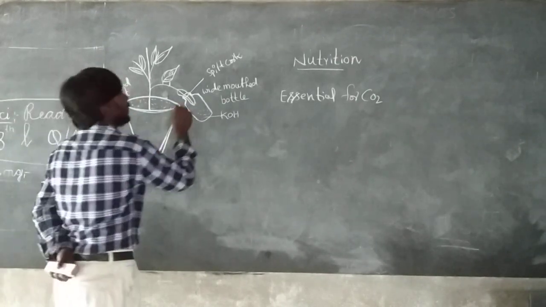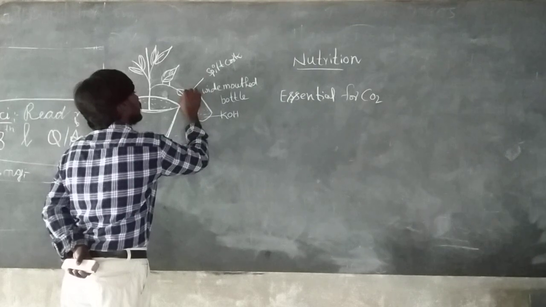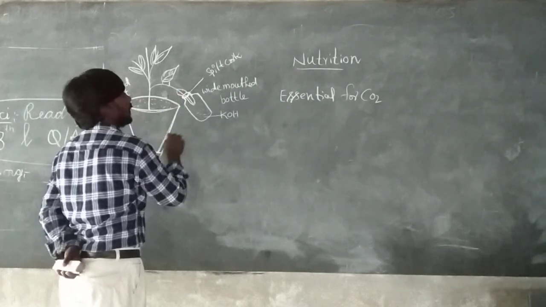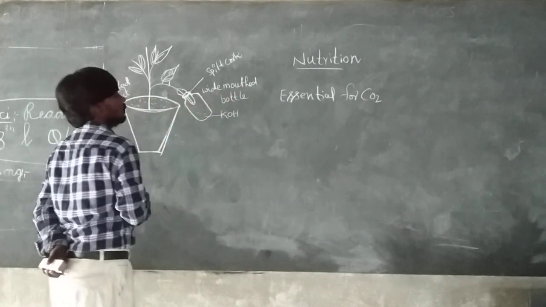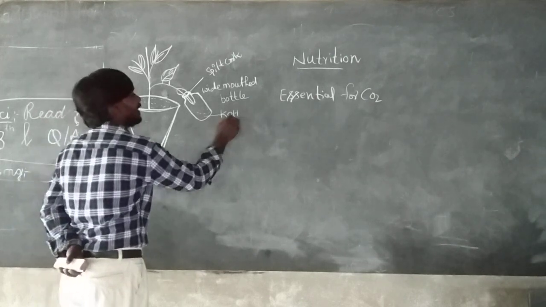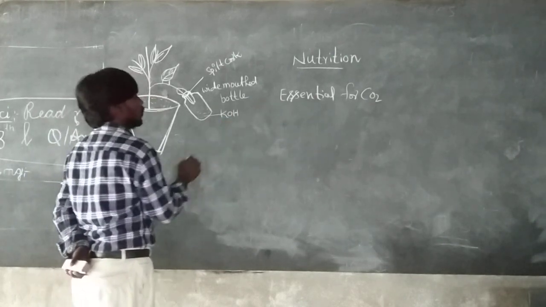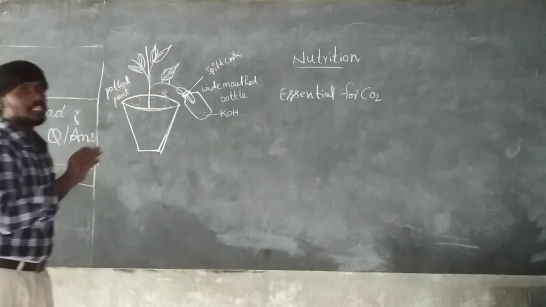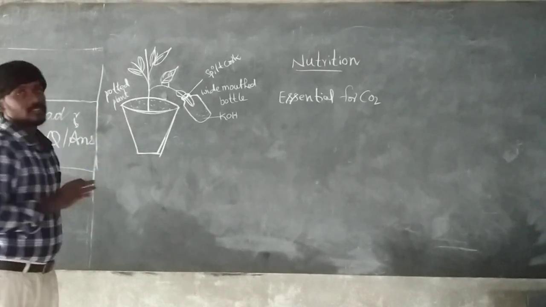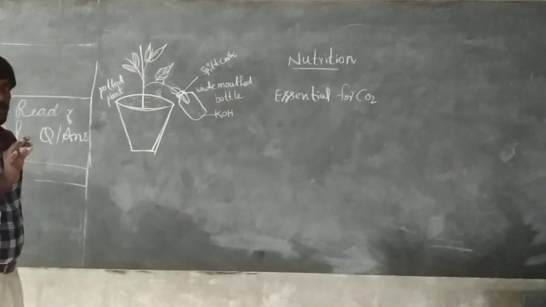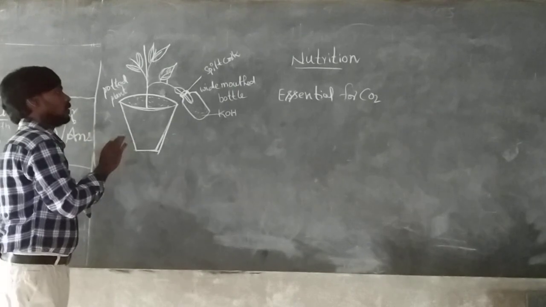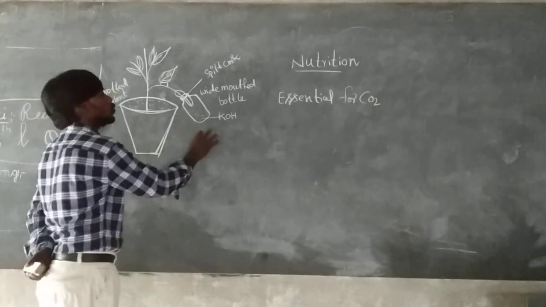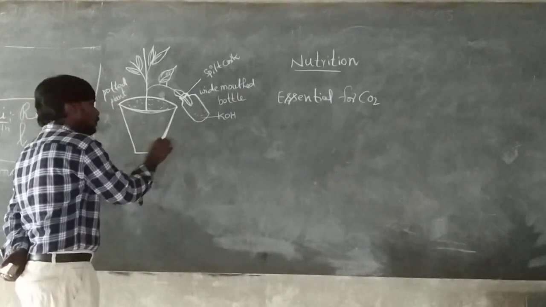Take a split cork, a wide mouthed bottle, and KOH pellets or KOH solution. Actually, why do we need a potted plant? The potted plant is kept permanently. So, KOH pellets or KOH solution.